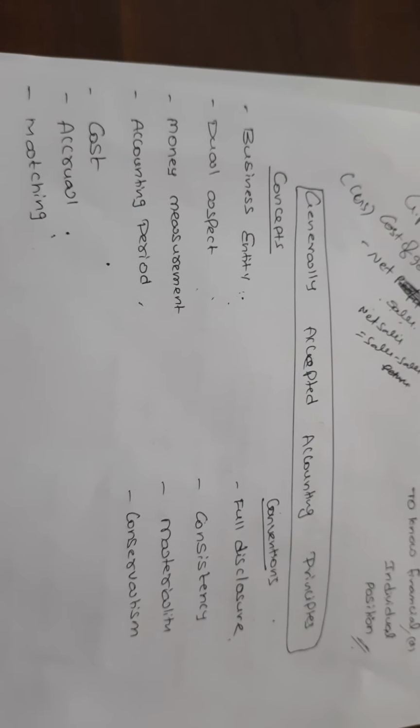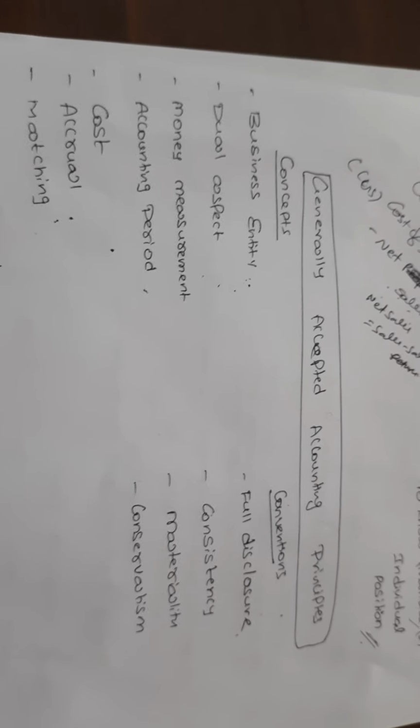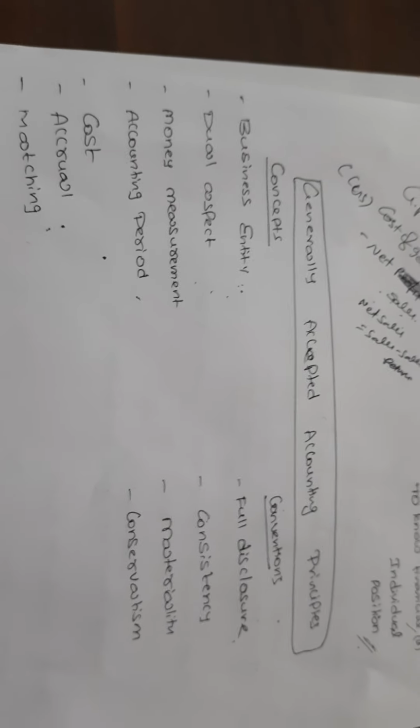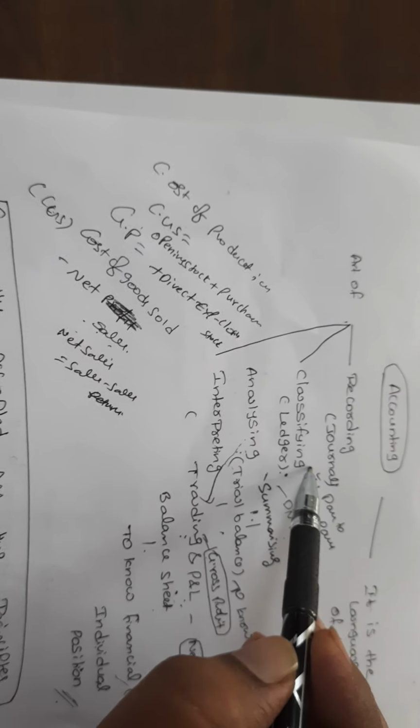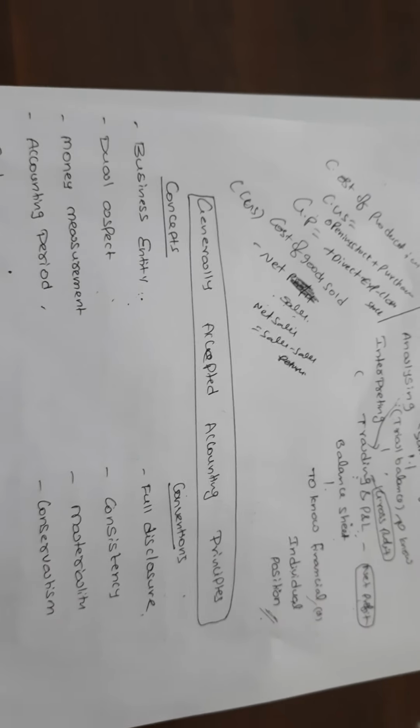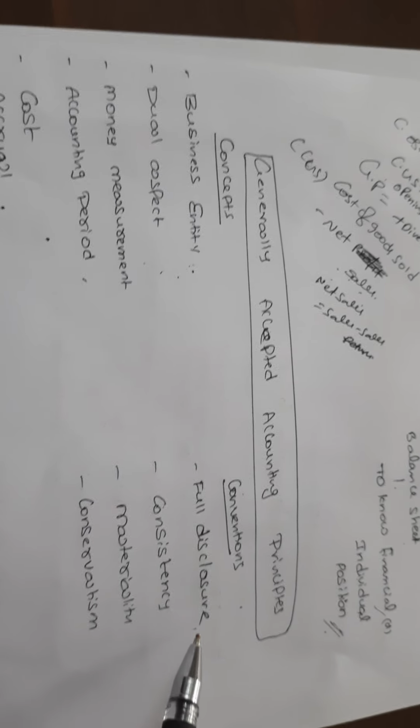How to file the returns, or how to start accounting and how to end accounting. Where does accounting start? You start from journal, ledger, trial balance, and final accounts. It ends with the final account. Starting from journal and ending at final account, that is the full disclosure concept.